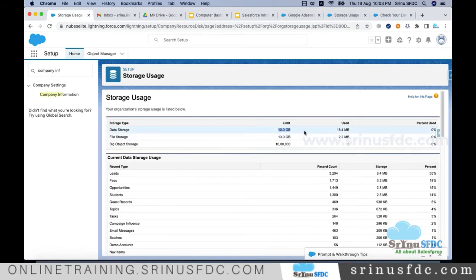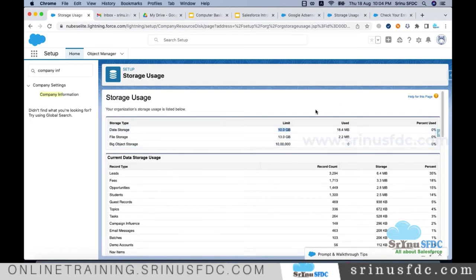A client who has huge data can also increase their storage. They can request Salesforce to increase the storage, and Salesforce takes an additional price for the storage and allocates it. So all those things will happen.